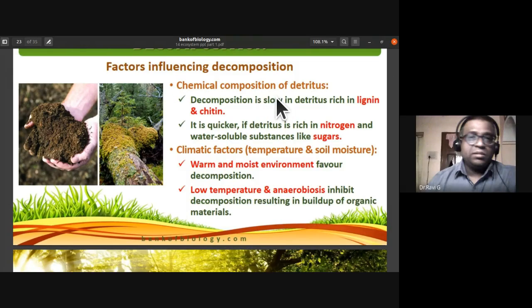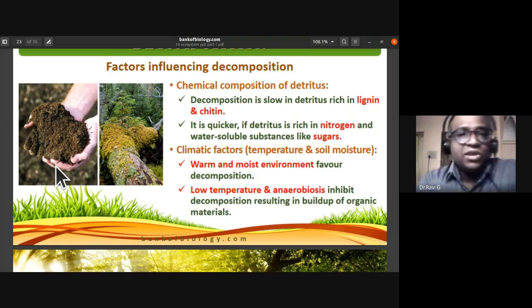Next, what are the factors which influence decomposition? The chemical nature of detritus. Decomposition is very slow in detritus which is rich in lignin and chitin, so the decomposition rate is very slow. Decomposition is quicker if detritus is rich in nitrogen and water soluble substances like sugar.